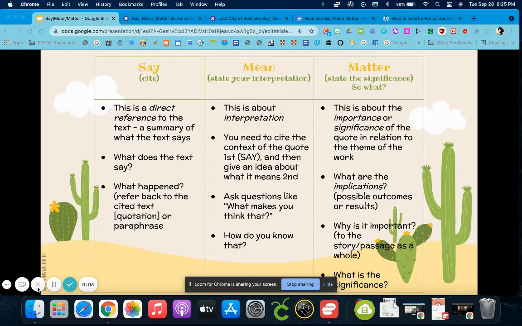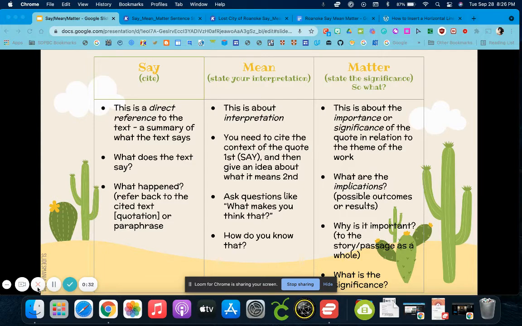Let's take a look at the say, mean, matter strategy. This strategy helps you question the text and search for deeper meaning. First, we have the say column. This is a summary of what the text says. What does the text say? What happened? Make sure to cite text or paraphrase. Remember, higher level responses cite direct quotes and paraphrase.